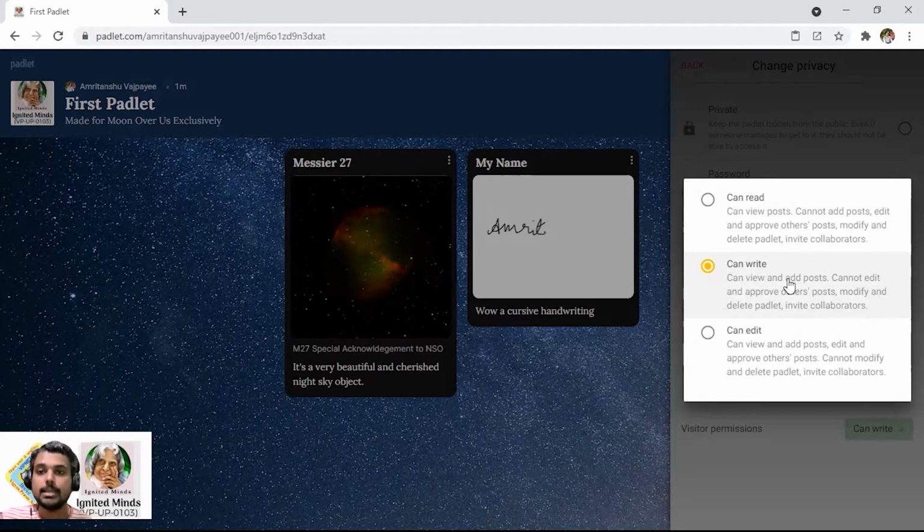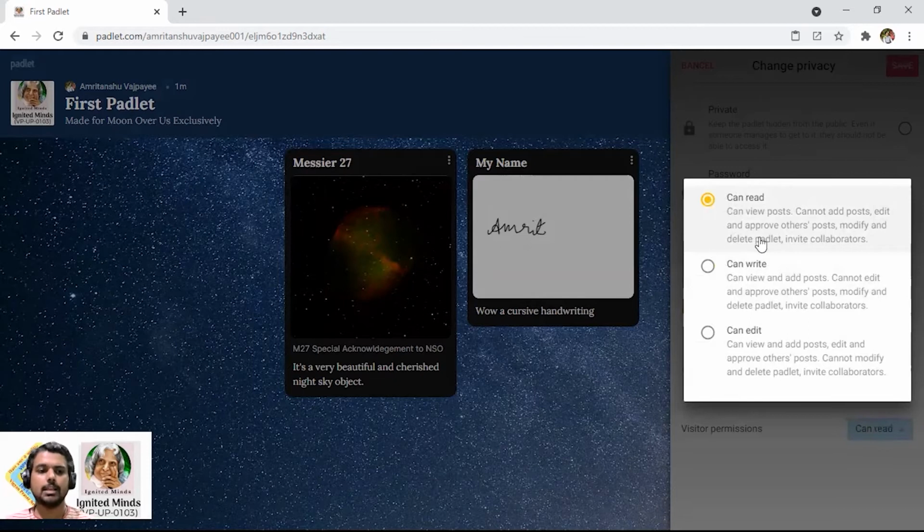Then if you want the other people only to respond, they can only post a comment and read, and neither approve the post nor modify it. So this can read is also a good option, especially for teachers. And can edit is for those people with admin controls and all those things. So this is another option.